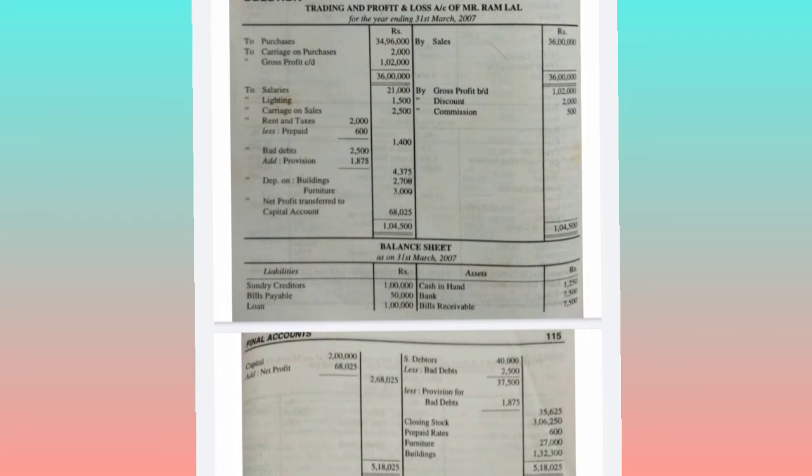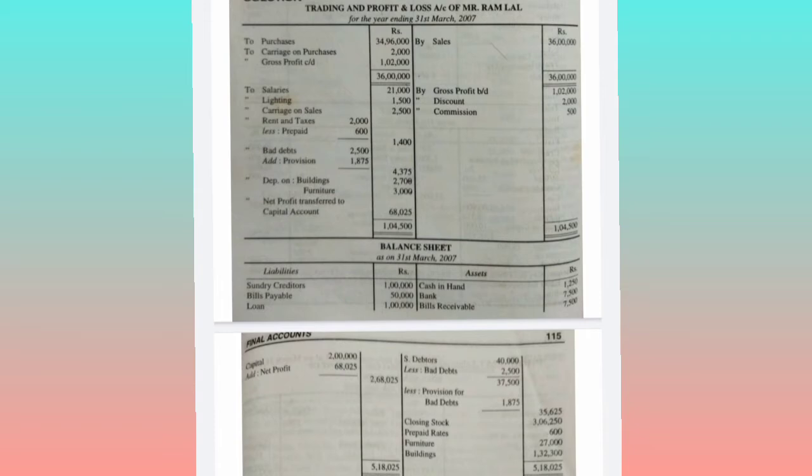Okay, so let's total. Now after taking all these amounts, let's total. See, one more adjustment we have missed here. Everything we have taken while solving the question, but one more adjustment is on buildings, we have not taken depreciation. Buildings have depreciation of 2%, so buildings value is 1,35,000 into 2%, that comes to 2,700. So depreciation on buildings is on the debit side of the P&L account, 2,700, and this 2,700 will be deducted in the balance sheet from the buildings balance. So 1,35,000 minus 2,700 comes to 1,32,300.